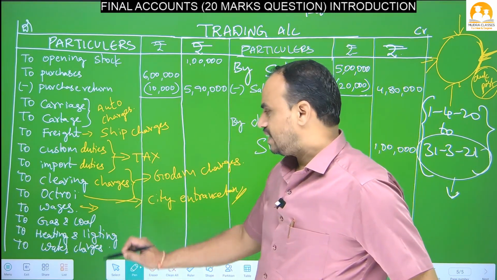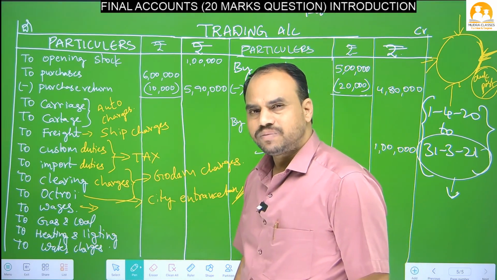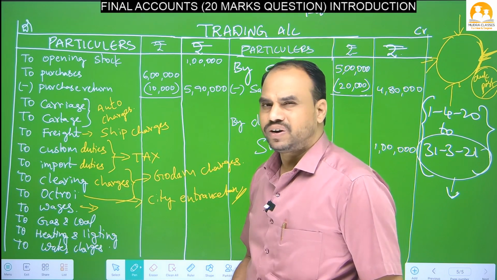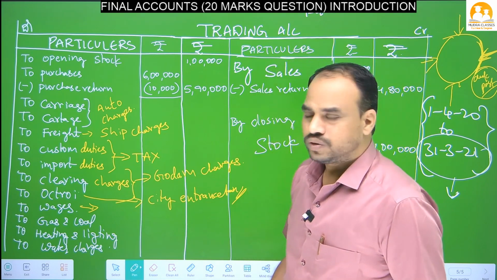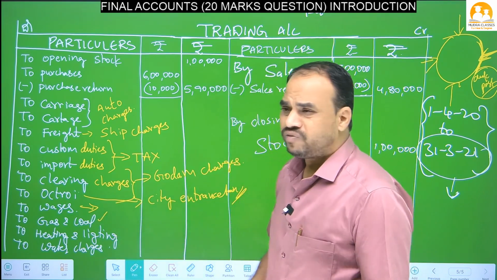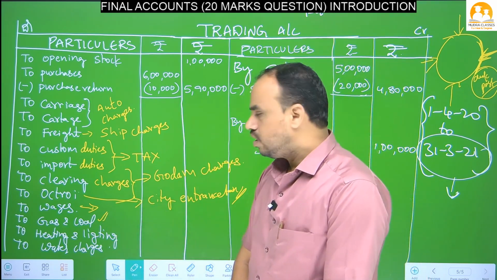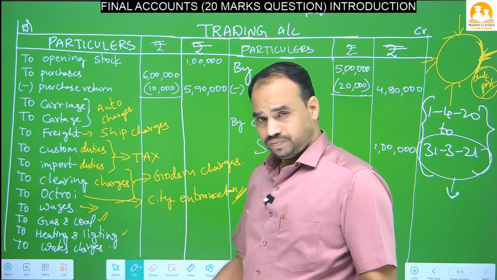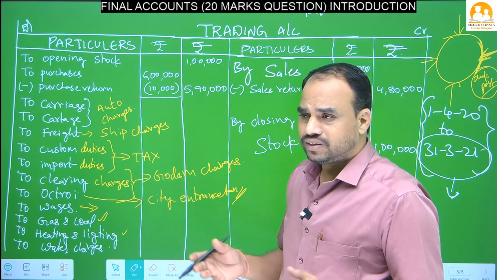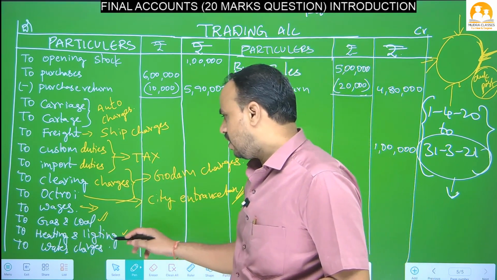Next one, gas and coal. What is the meaning of gas and coal? See, in some factories, in some companies, they use gas for welding the goods or welding the furniture, whatever it may be, welding the stools like that, or for any purpose they will use that gas and coal. For burning any items, we will use coal in some factories. So that is gas and coal. And heating and lighting. Lighting means lights, nana, you know, tube light lighting. In factories we require so much light, for that lighting charges and heating charges.